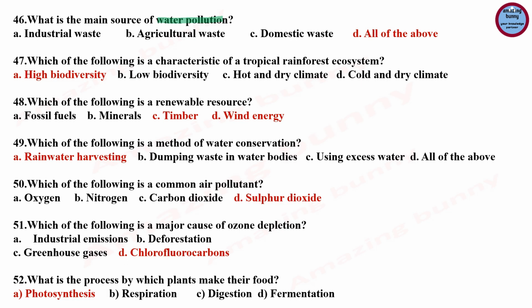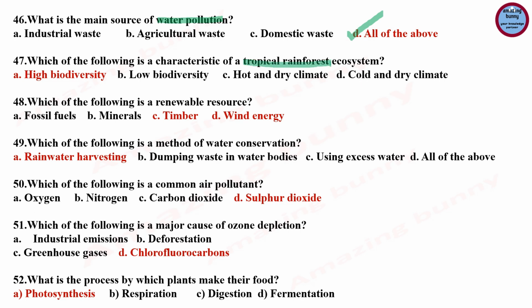Next question, what is the main source of water pollution? The options are industrial waste, agricultural waste, domestic waste. So option D, all of the above, is correct, because water pollution is the release of substances into bodies of water that makes water unsafe for human use, and it also disturbs the aquatic ecosystem.